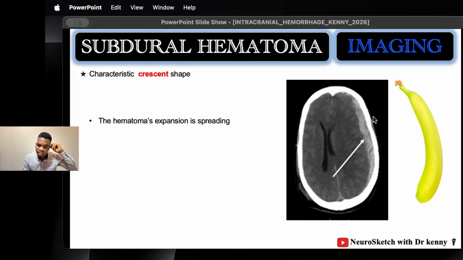In a CT scan, what you will see is this crescent shape. So we have a crescent-shaped bleed here, which is seen in a CT scan, and this represents the subdural hematoma, and it has the shape of a banana. Why do we have this bleeding pattern? Because we do not have limitation by the sutures. The epidural hematoma was biconvex because we had the limitation of expansion by the sutures. But here, because it's within the subdural space, we do not have sutures, and so this bleeding can spread all over and has the shape of a banana, and this is called the crescent shape.